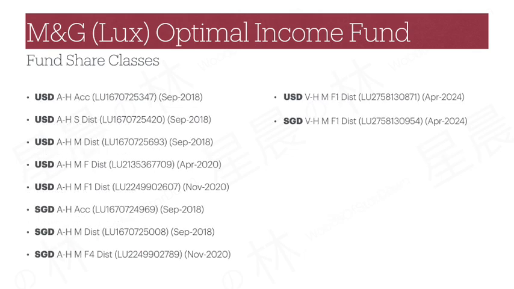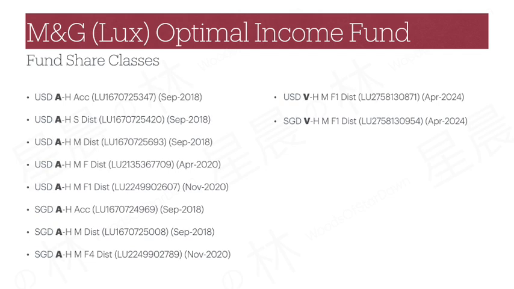As mentioned at the start of the video, FundInfo website shows 77 share classes registered in Singapore for the M&G Optimal Income Fund. I don't know why M&G has to make share classes such a complicated matter, but to avoid making this into a 3-hour video nobody wants to watch, we will cover only the Sing dollar and US dollar retail share classes here that are the main share classes used by most retail investors in Singapore.